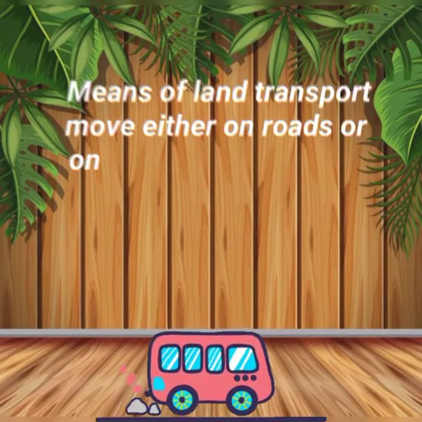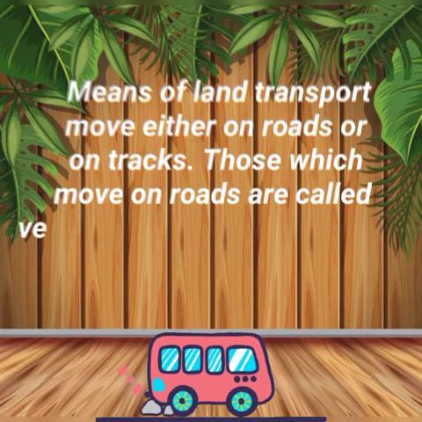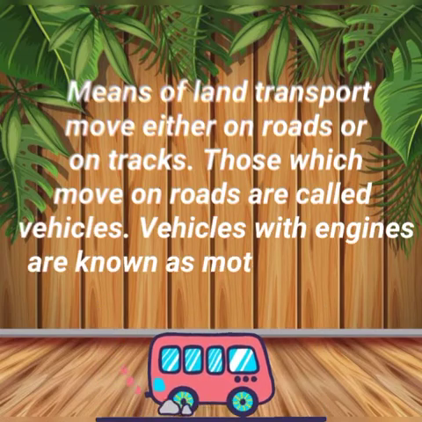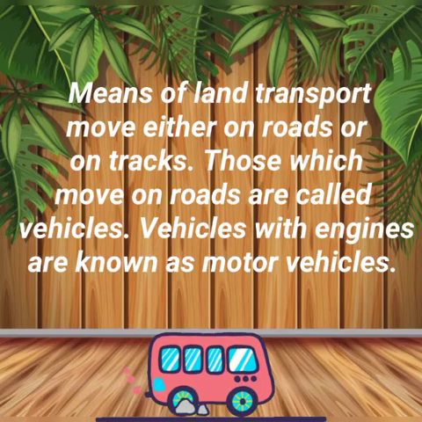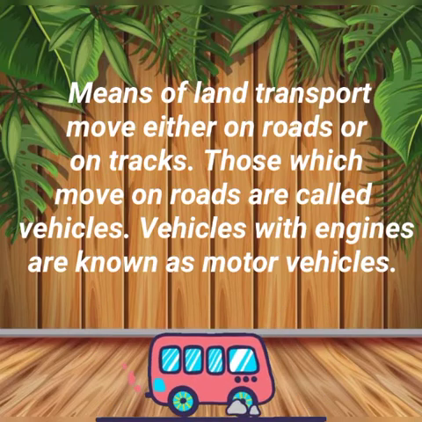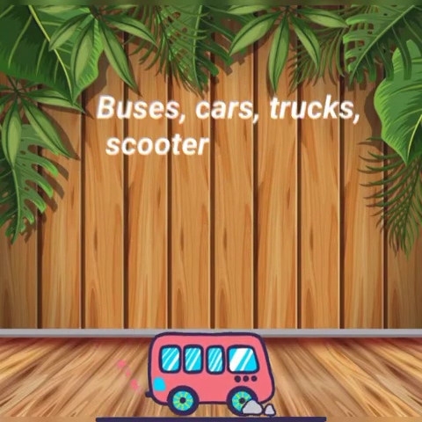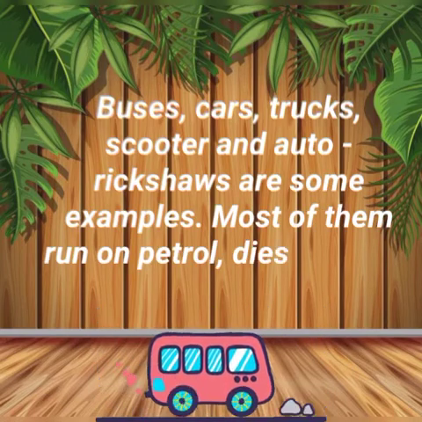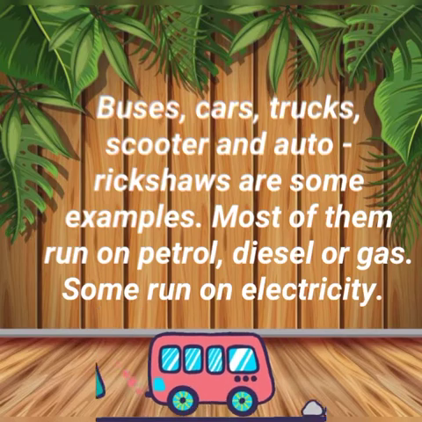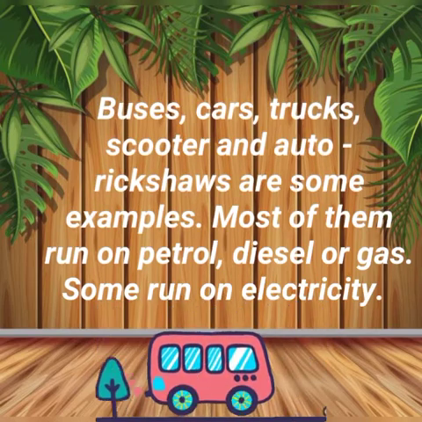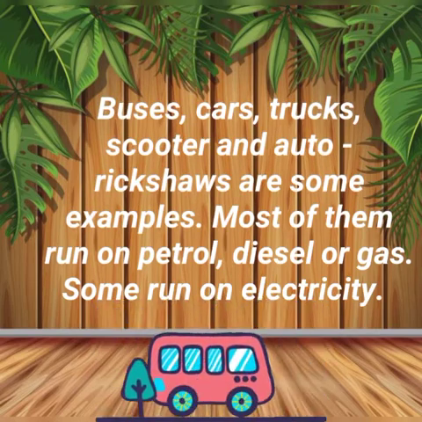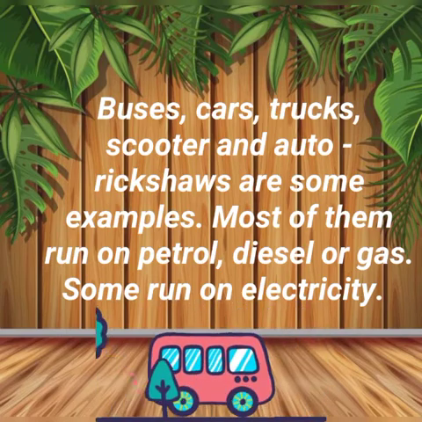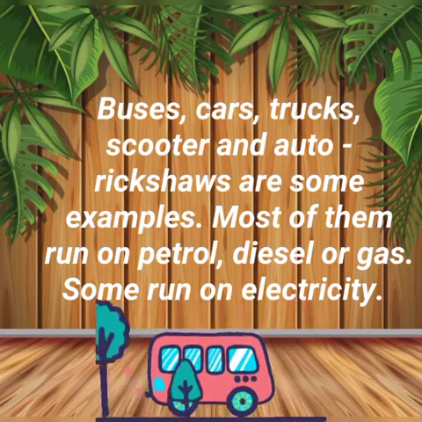Means of land transport move either on roads or on tracks. Those which move on roads are called vehicles. Vehicles with engines are known as motor vehicles. Buses, cars, trucks, scooters and auto rickshaws are some examples. Most of them run on petrol, diesel or gas. Some run on electricity also.